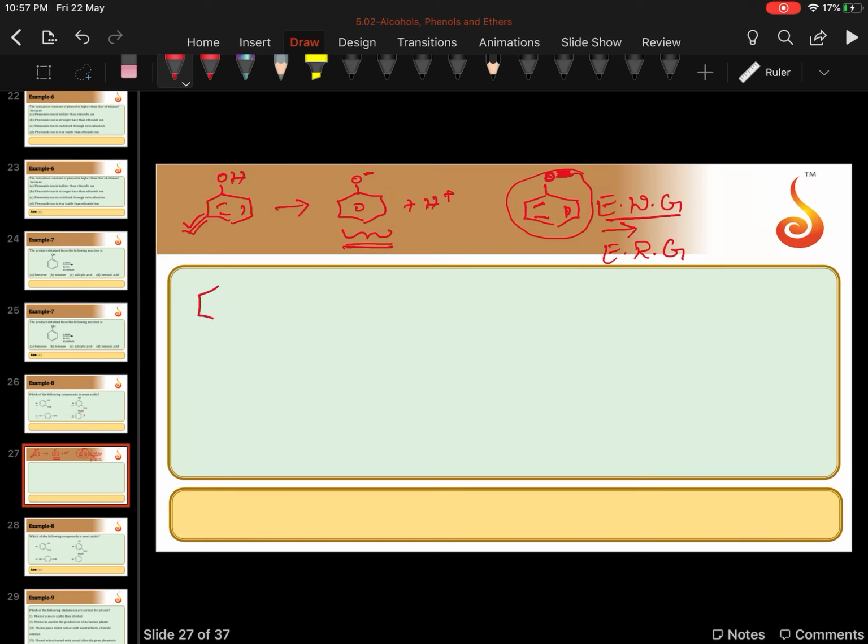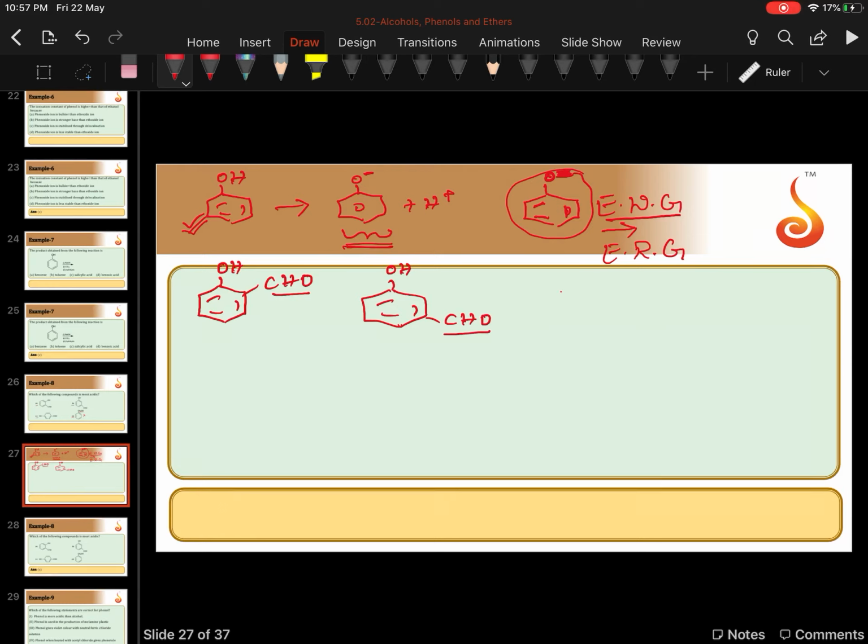Now let us see what happens here. In this compound we have OH and CHO. In the first compound, CHO is in ortho position.